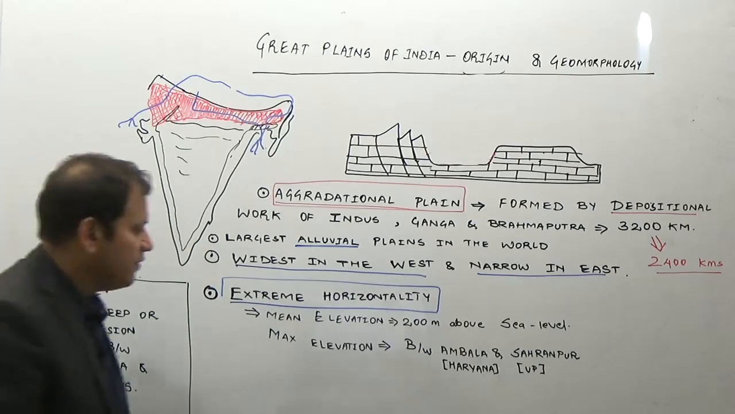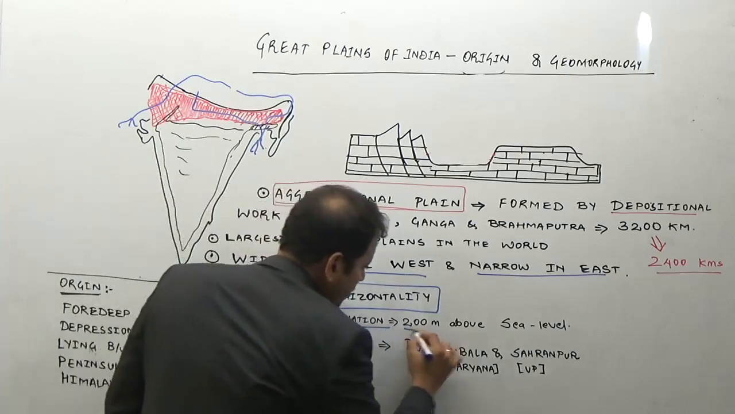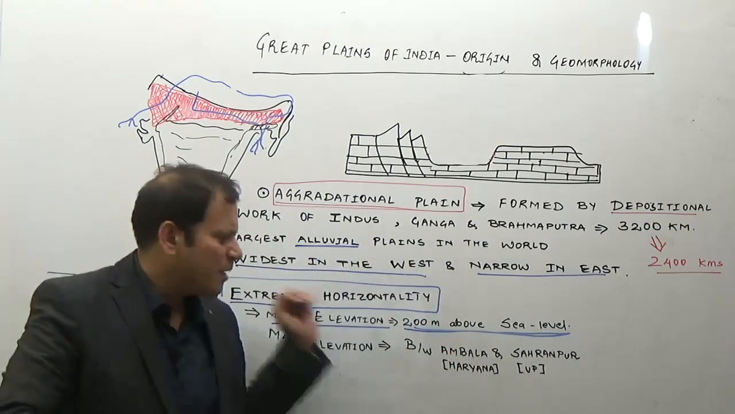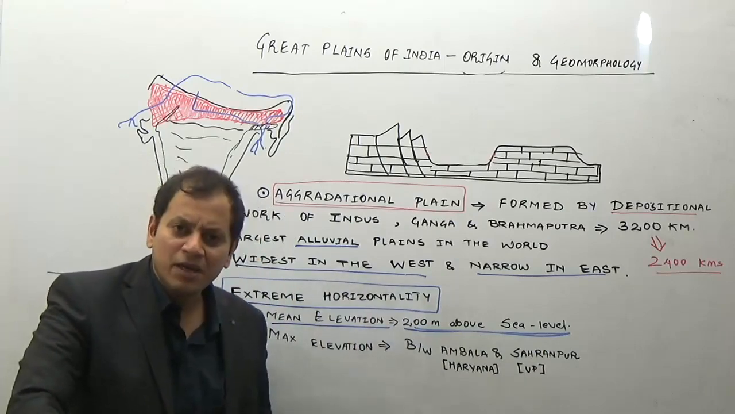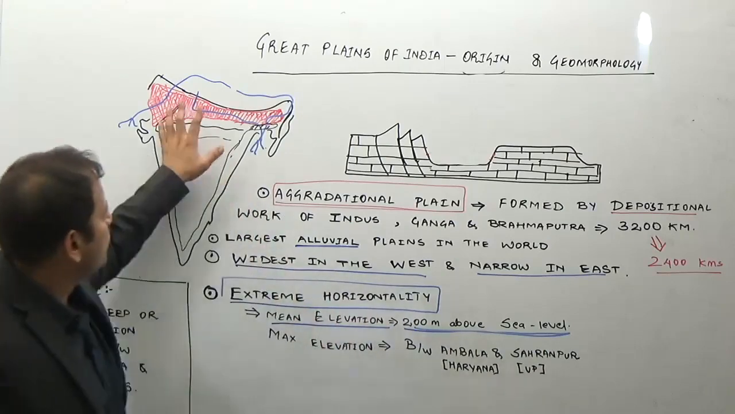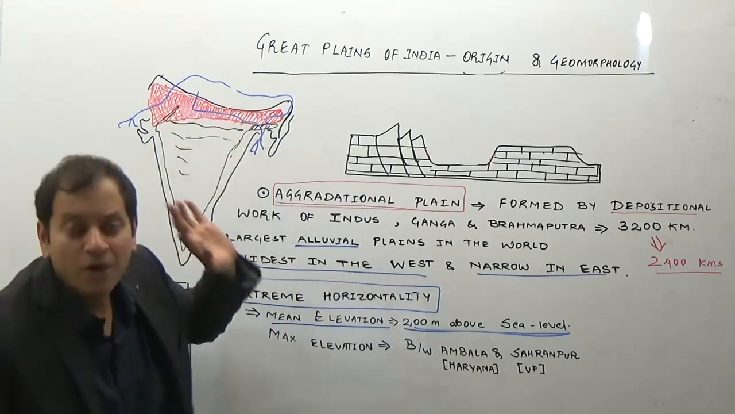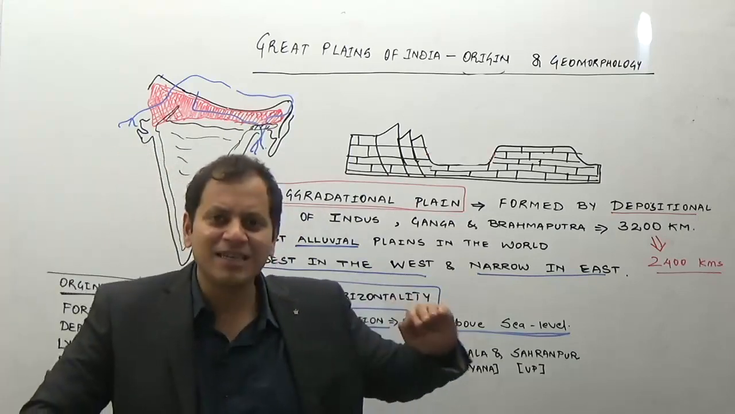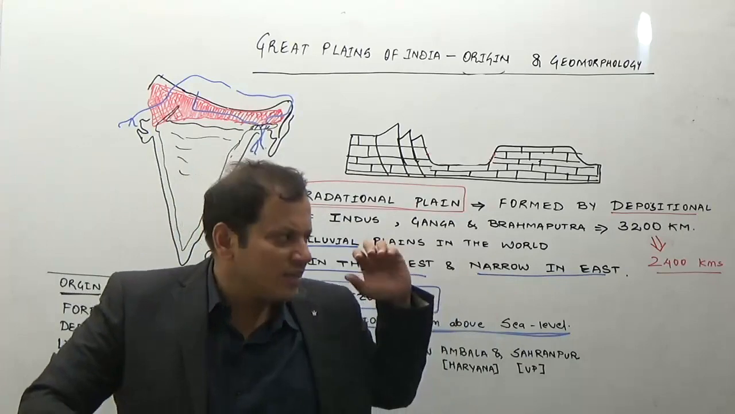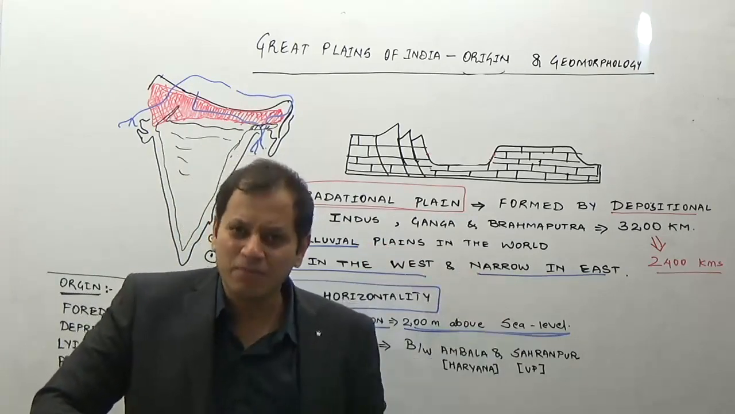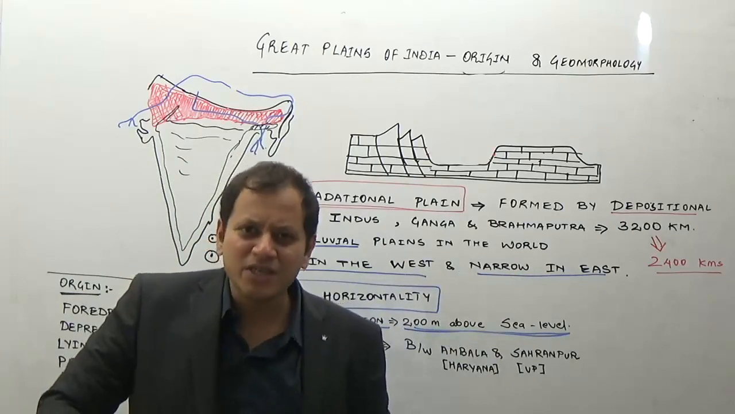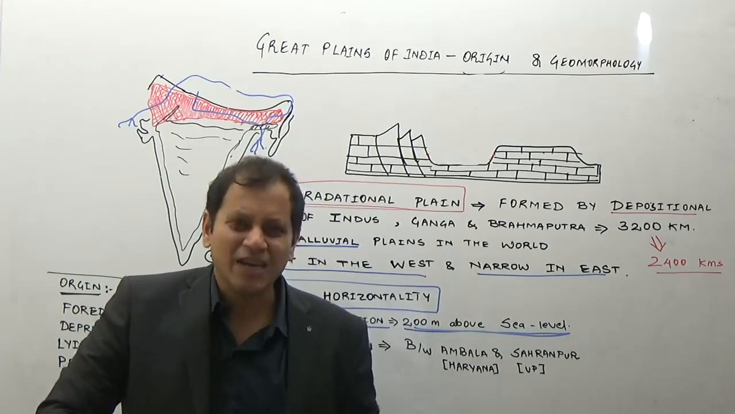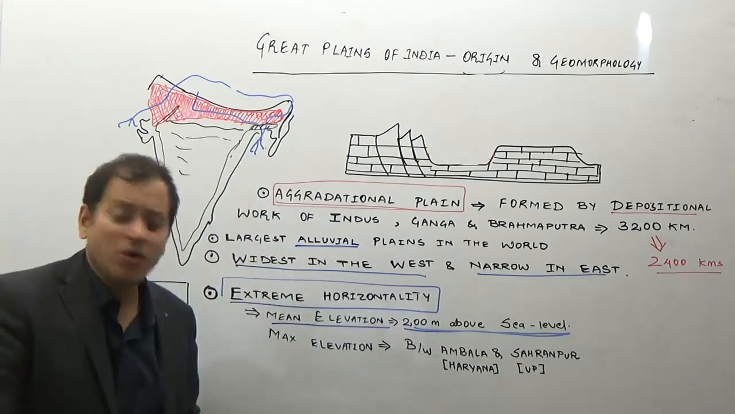What is the general elevation? The mean elevation of the Great Plains of India is 200 meters above sea level. So it is an extremely flat plain, where the average height is around 200 meters above sea level. And if you progress from Delhi to West Bengal or to the delta of Brahmaputra and Ganga in Bangladesh, you will see the land decreases in height by just 15 centimeters for every kilometer. Such changes we cannot perceive. Human perception cannot perceive such changes. That is why we say it is an extremely horizontal plain.